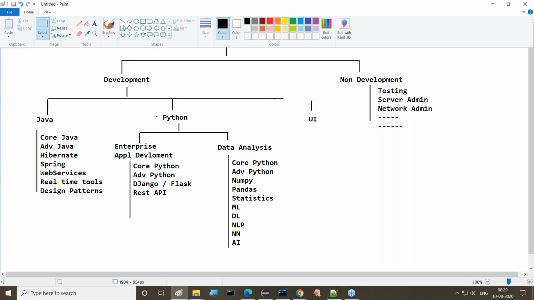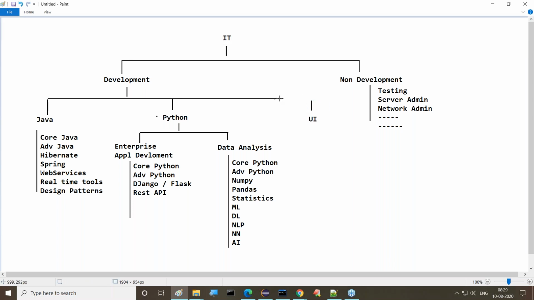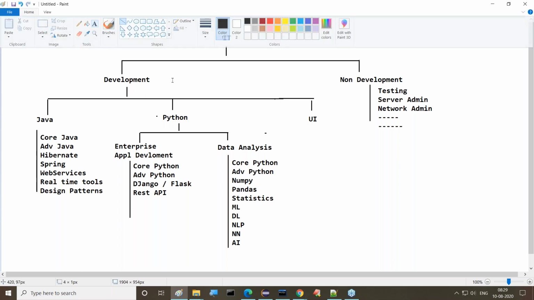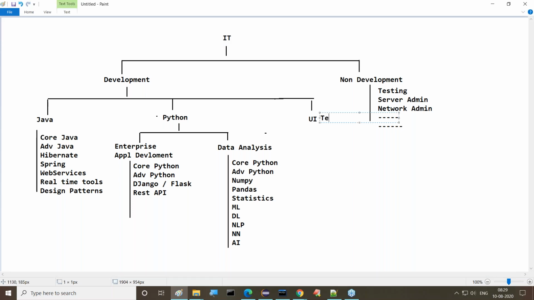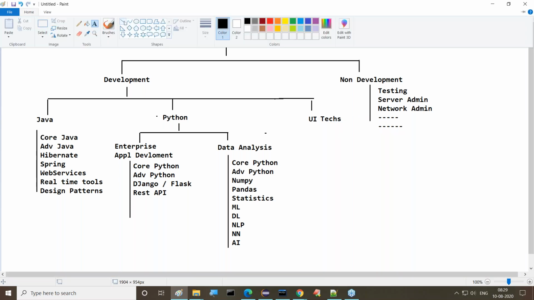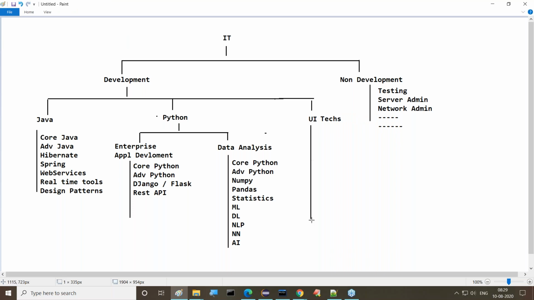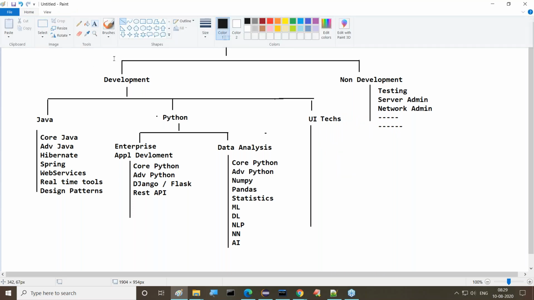Again, the last one is UI technologies nowadays. So if you come to the UI technology side, what are the various things that exist? Which technologies do we have to learn on the UI side? Understand, guys, what I'm telling you.